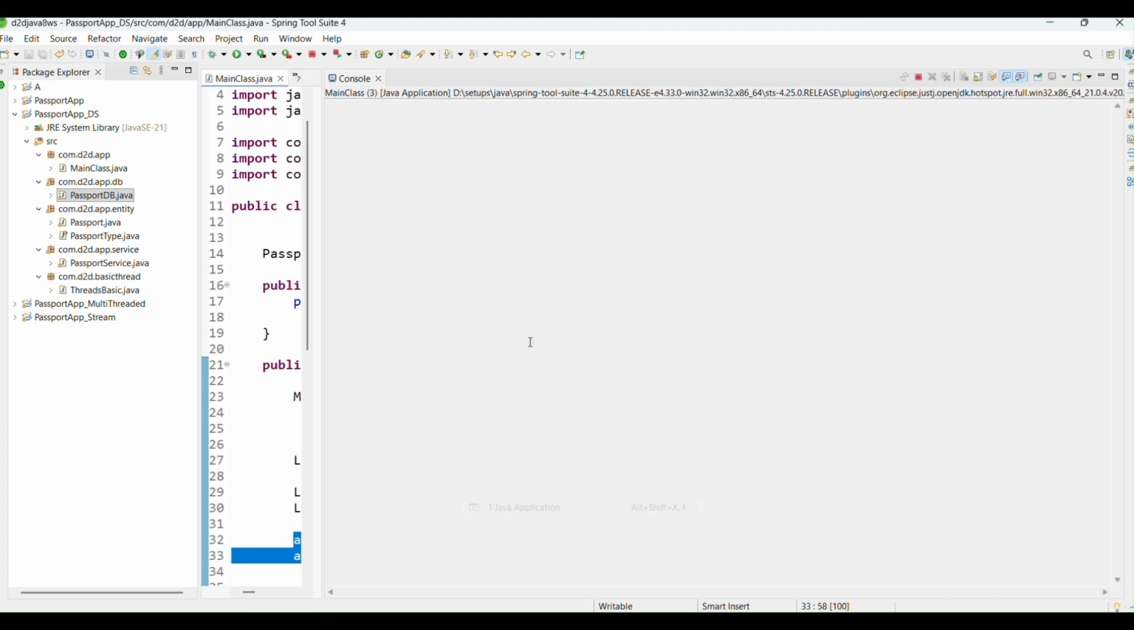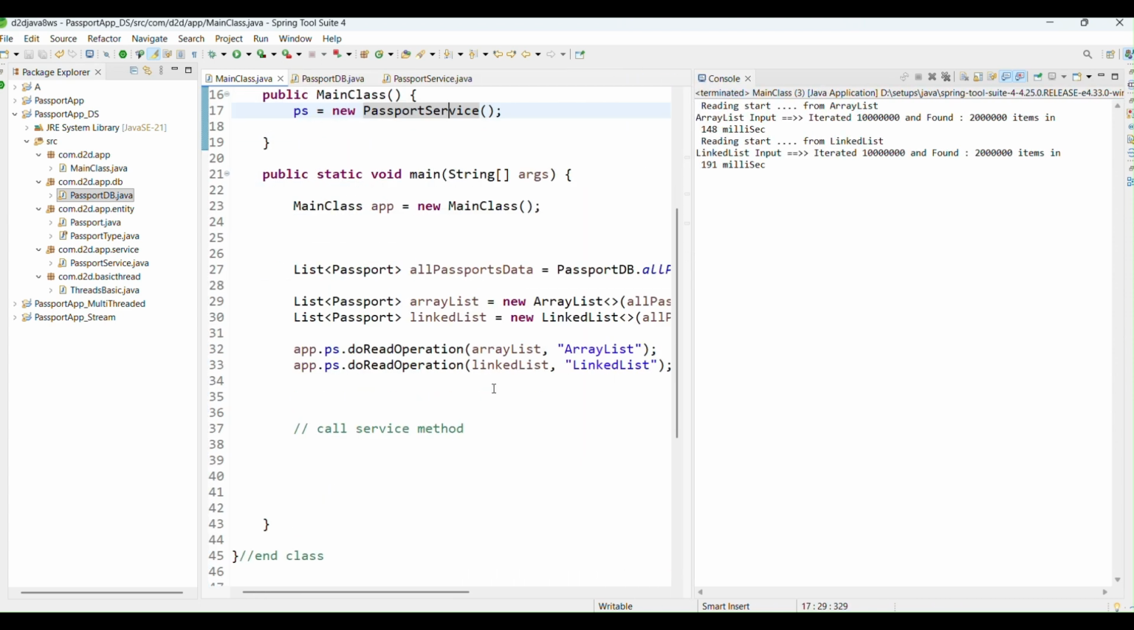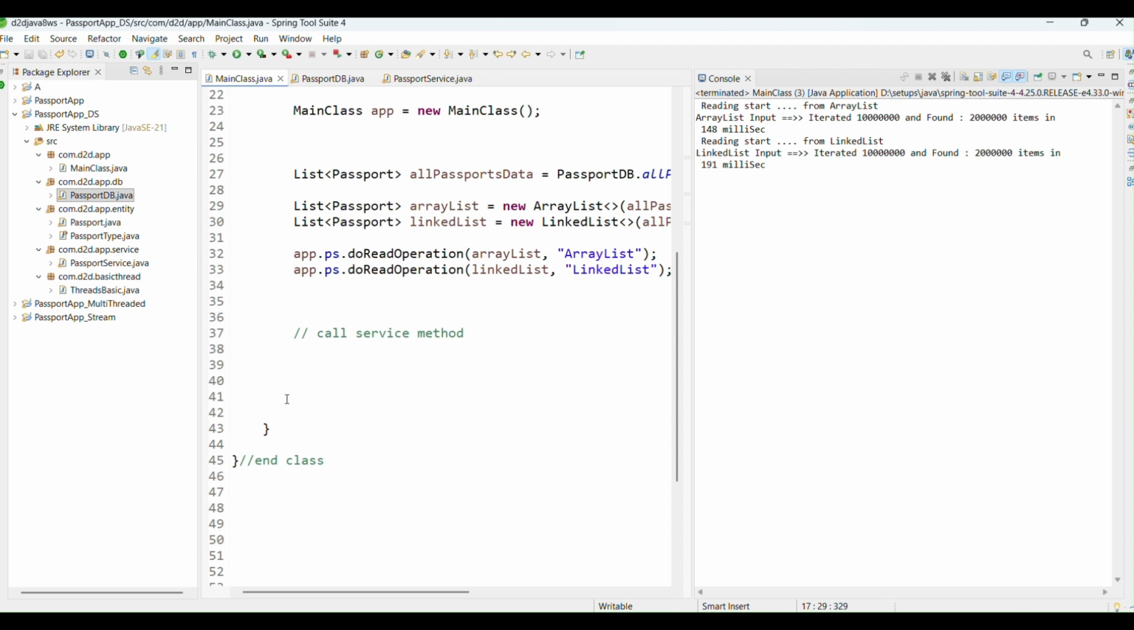Okay, so now let's write some code in order to demonstrate the writing operation. Whenever we are going to write the data, or insert the data, or delete an element, whenever we are doing any kind of modification, what would be the impact, right? Which collection actually wins? So let's move on to that part.